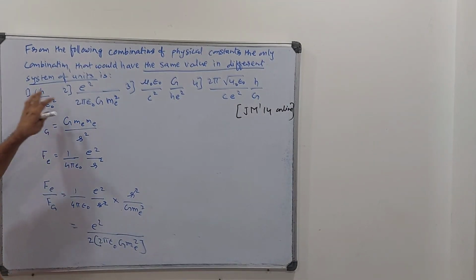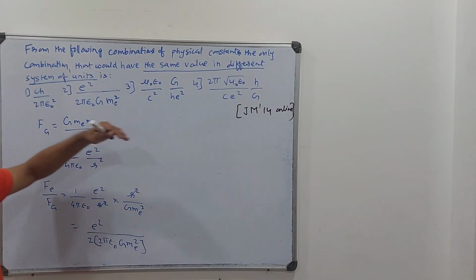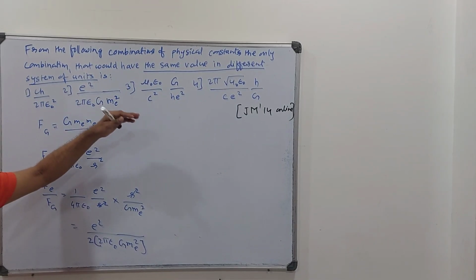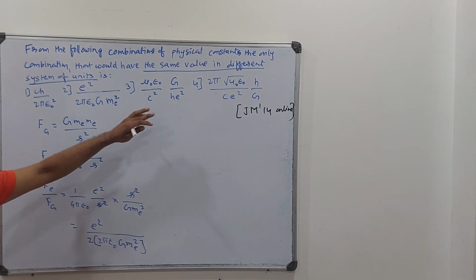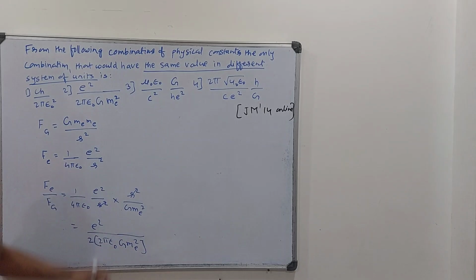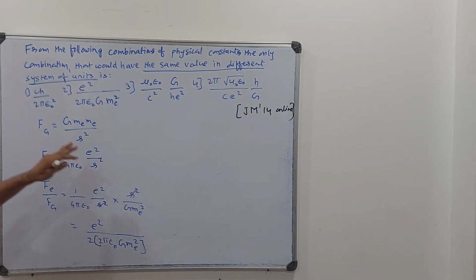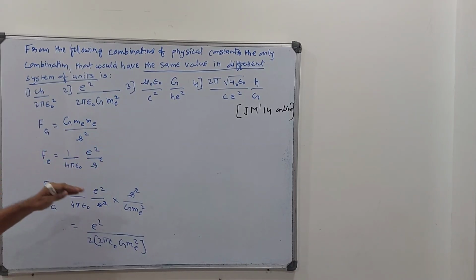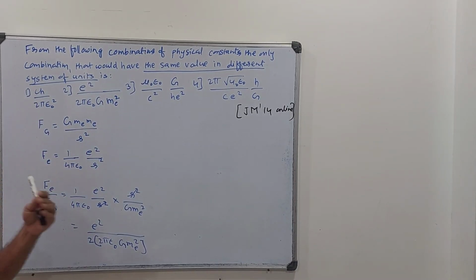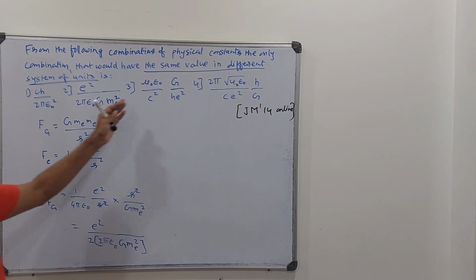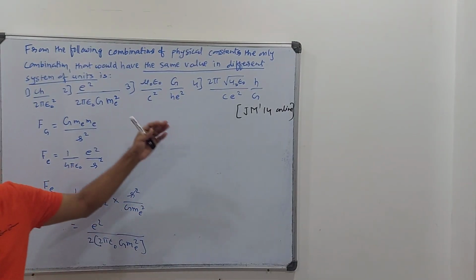They are saying out of these four options, check out the option which is unitless. That is, the dimensional formula is unitless, right? On whichever system, whether it is CGS, MKS or SI. So let us check for that, and it's a very time consuming question. You have to pick up each and every one and check which is unitless.